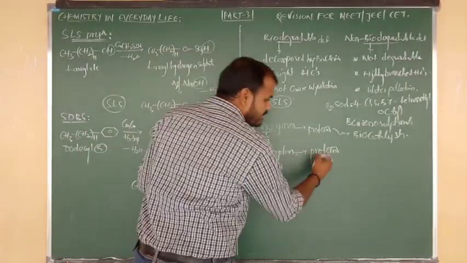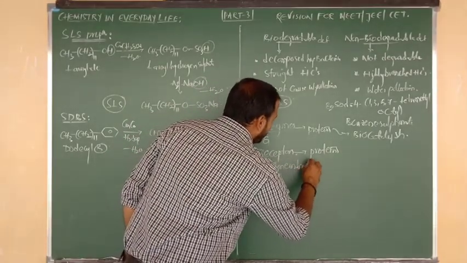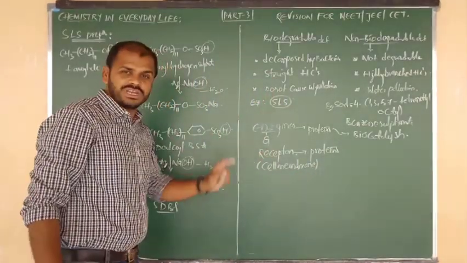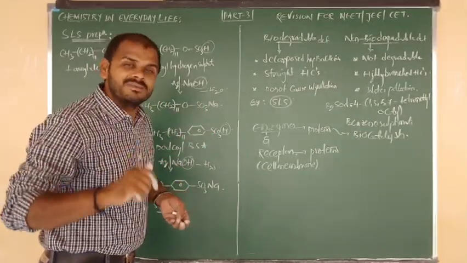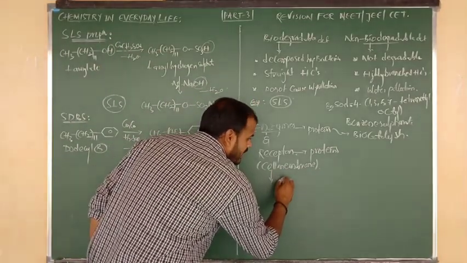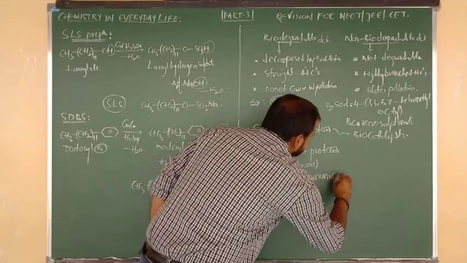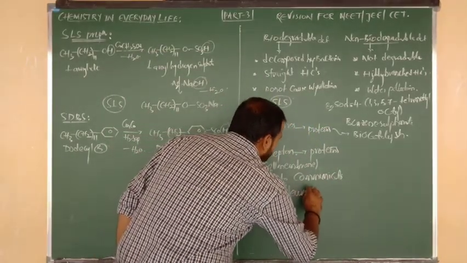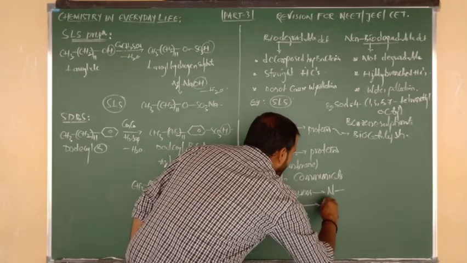Receptors are proteins present in the cell membrane, embedded in the cell membrane. Why are they embedded there? Their function is that they are very crucial to communicate messages from neurons to neurons, and also from neurons to muscles.